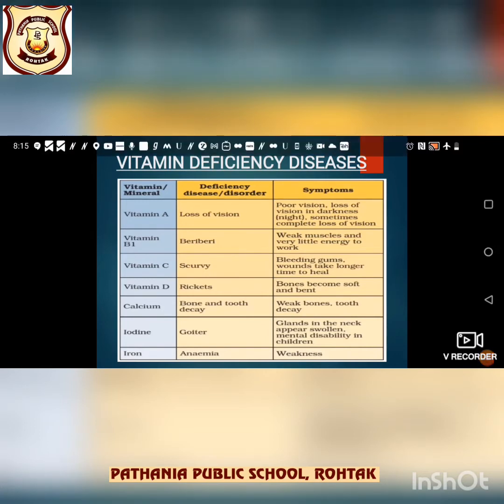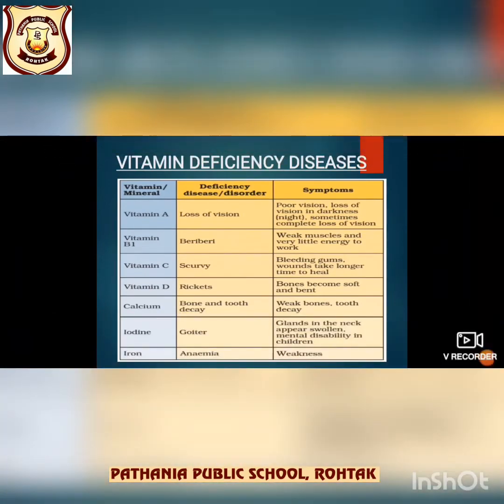So, the deficiency of vitamin A. The deficiency of vitamin A weakens our vision or eyesight in dim light. So, due to this, a person having a deficiency of vitamin A cannot see properly in dim light, and the inability of a person to see properly in dim light is called night blindness. Thus, the deficiency of vitamin A in the diet causes a disease known as night blindness.